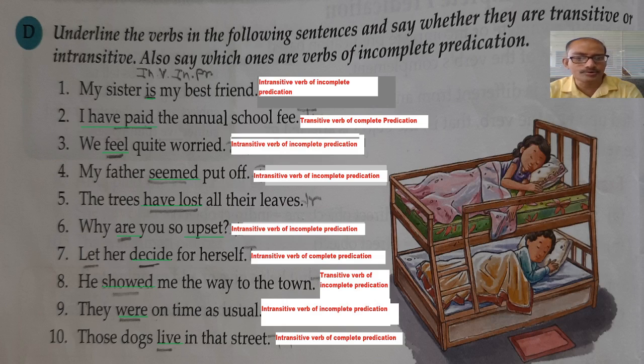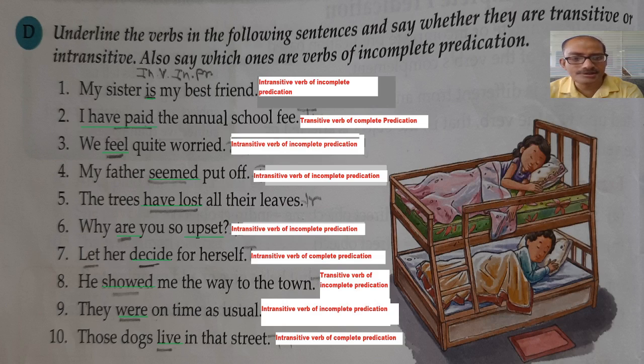My father seemed put off. Here put off is not an object, it is a complement. Okay, it's just the part of the sentence which completes the meaning of the sentence. My father seemed put off. Suppose you say just this much, my father seemed, the meaning would not be completed, and in this an object is not there, therefore seemed is an intransitive verb. Another thing is that it is intransitive, and by this much, my father seemed, we do not get the complete meaning, therefore it is an intransitive verb of incomplete predication.